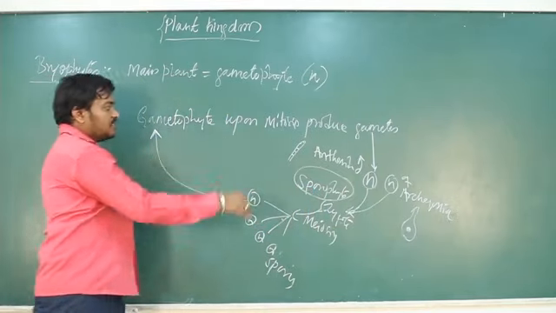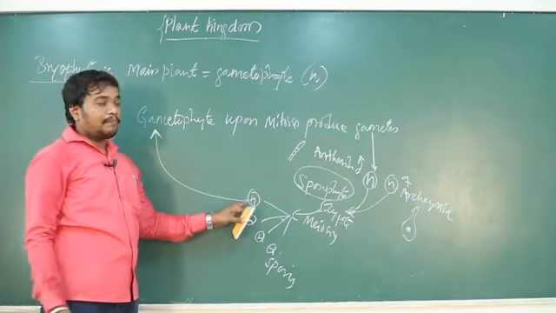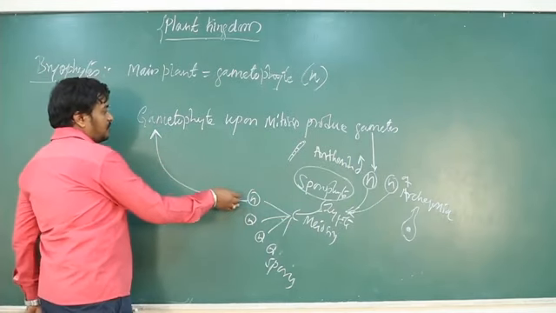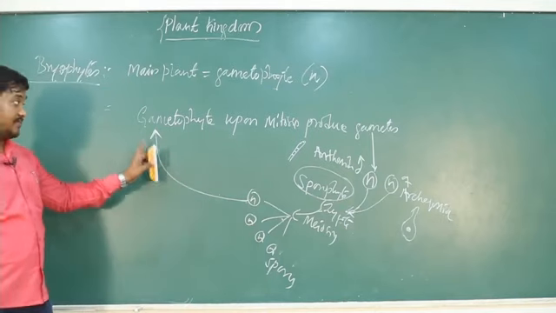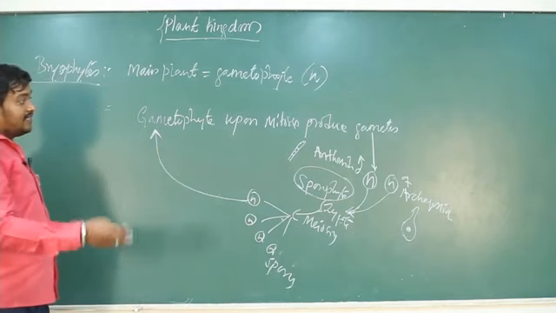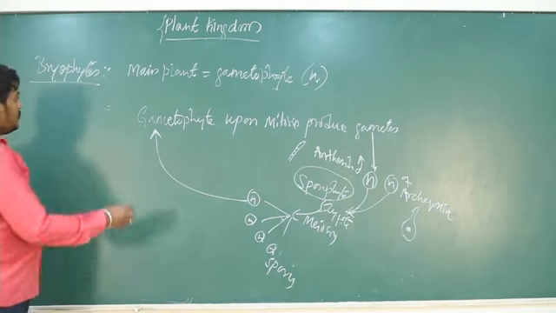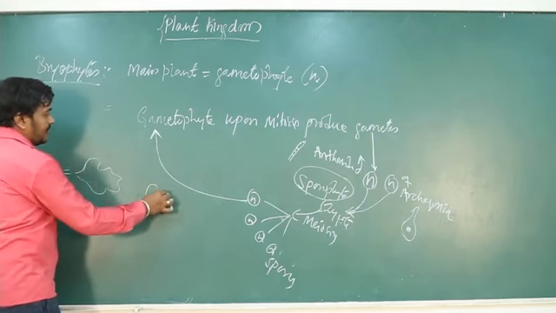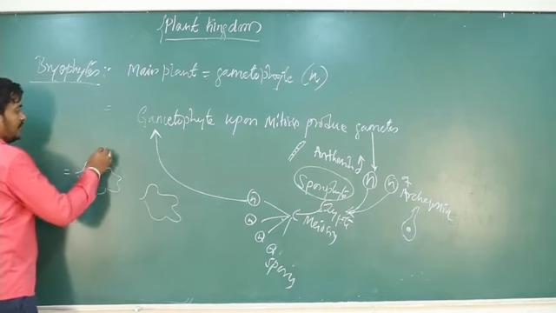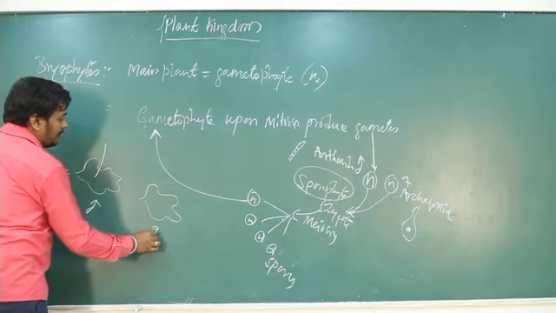That sporophyte undergoes meiosis within it to produce haploid spores. 50% of the haploid spores develop into male plants and 50% into female plants, if sexual dimorphism is there. If male and female plants are separate, it happens that way. If you take the example of Marchantia, the male plant is separate and the female plant is separate.